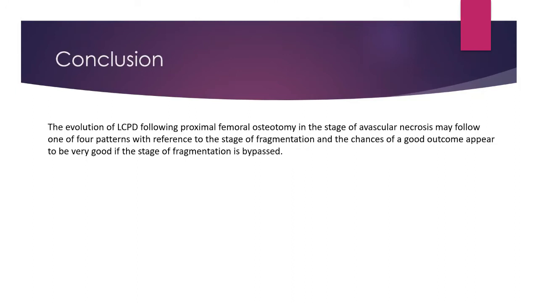The course following proximal femur osteotomy in a stage of AVN may follow one of 4 patterns with reference to the stage of fragmentation, and the chances of a good outcome appear to be very good if the stage of fragmentation is bypassed. This is the only thing that could be conclusively said. However, duration of disease and the outcome were not statistically significant in this study.